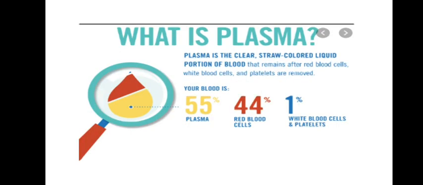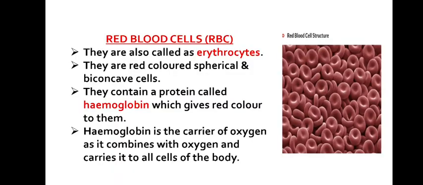What is plasma? If I ask you a question, a very simple answer you can give. It is the liquid portion of the blood, which is slightly yellowish in color. It contains other cells like red blood cells, white blood cells, platelets, etc. And plasma is mainly containing how much percentage of water? It is made up of 90% water.